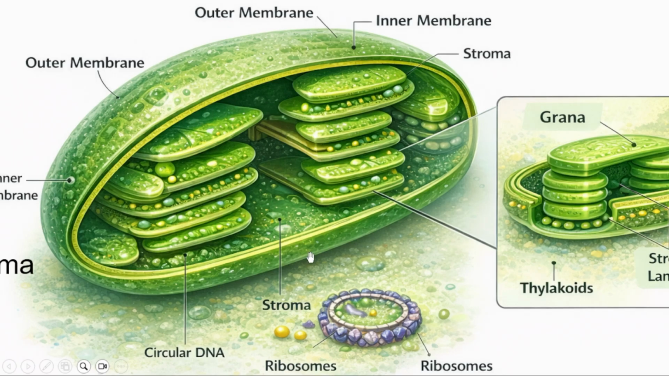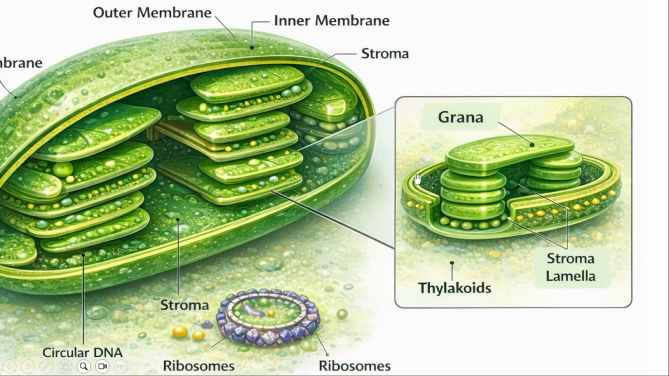Whatever the fluid is there, this entire thing, that fluid is called what? Stroma. And there will be a circular DNA and there will be a ribosome, which is 70S type of ribosome. Here you can see inside this stroma there are disc-like structures, right? This disc-like structure is said to be what? Grana. 1 grana, 2, 3, 4.